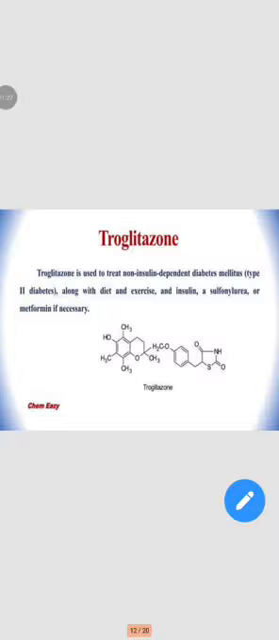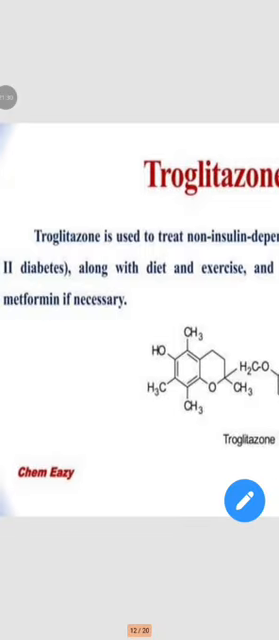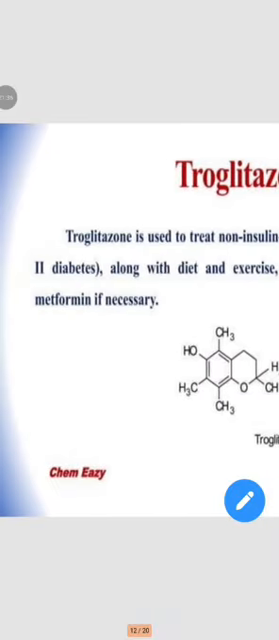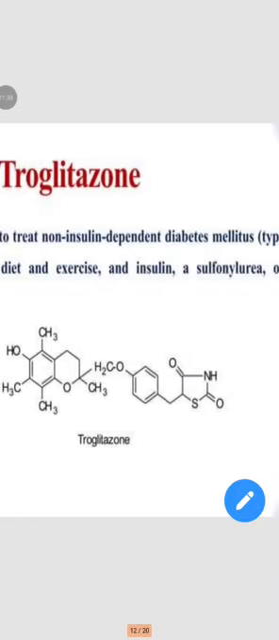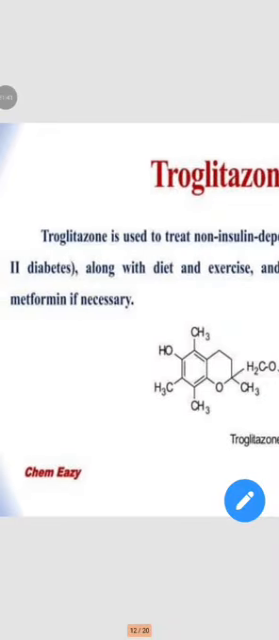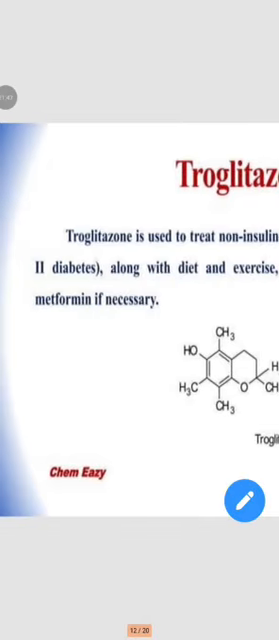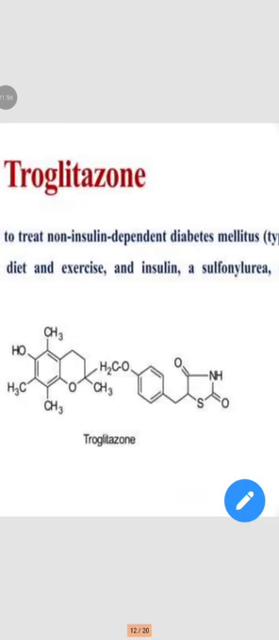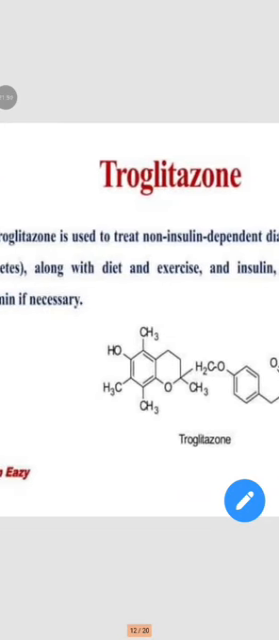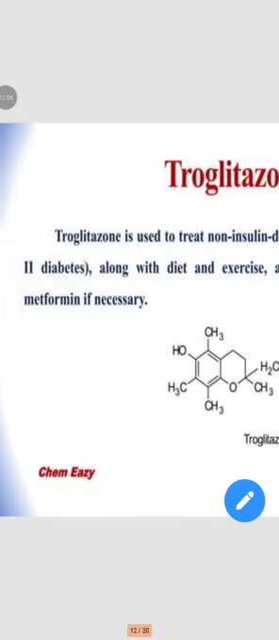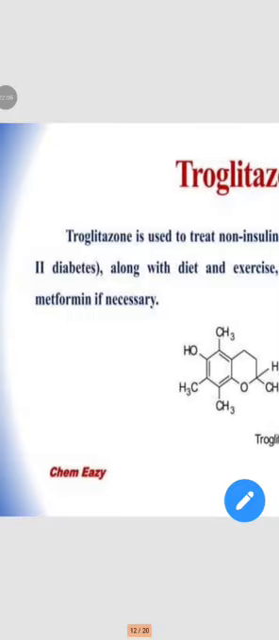Then medicinal uses of thiazole. First of all, troglitazone. Troglitazone is used to treat non-insulin dependent diabetes mellitus, so type 2 diabetes. Along with diet and exercise and insulin, a sulfonylurea or metformin is necessary.